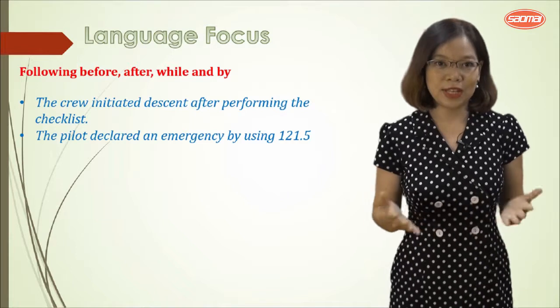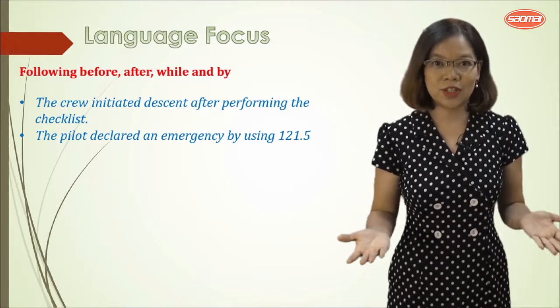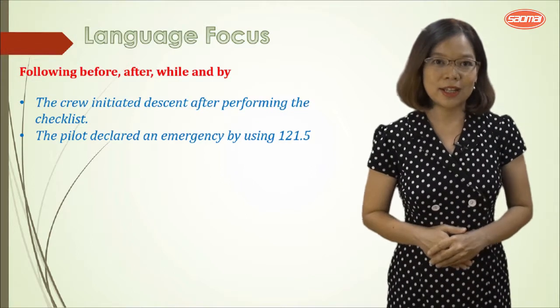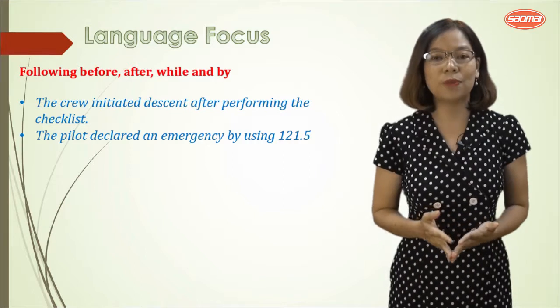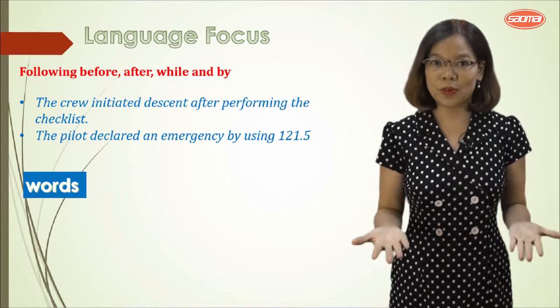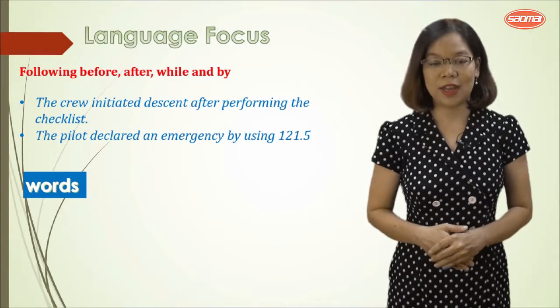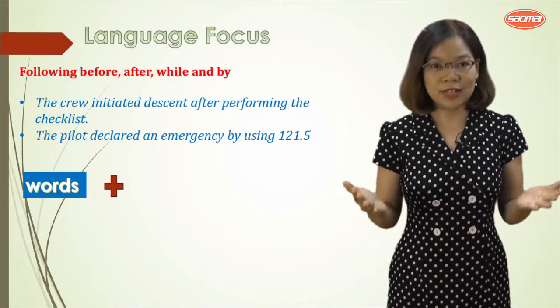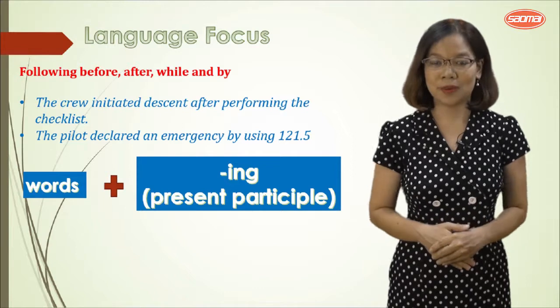The crew initiated descent after performing the checklist. The pilot declared an emergency by using 121.5. And we have the words, for example, after, by, etc. And after these words, we use the gerund, present participle.